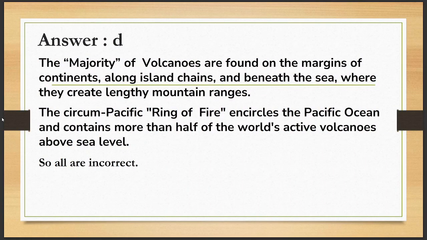So correct answer is D. All the statements are incorrect. Both are incorrect statements here, friends, because the majority of the volcanoes are found on the margin of continents, along island chains and beneath the sea, where they create lengthy mountain ranges. So they are not a minority, they are in a majority. Second, it is a ring of fire, not a ring of water. So that's why both the statements are incorrect. So D is the right answer of this question.